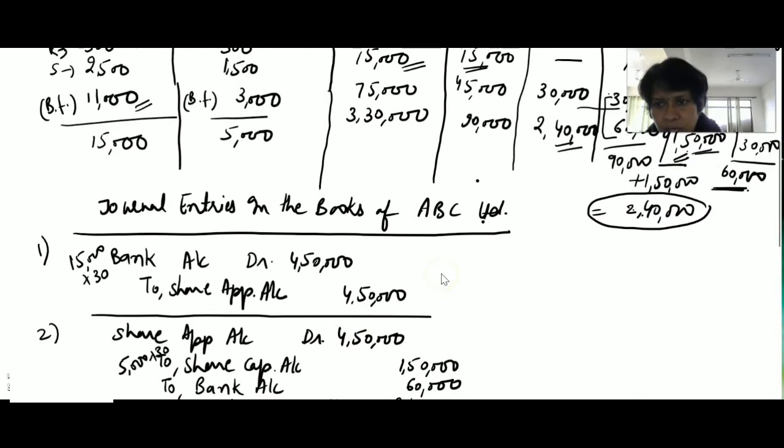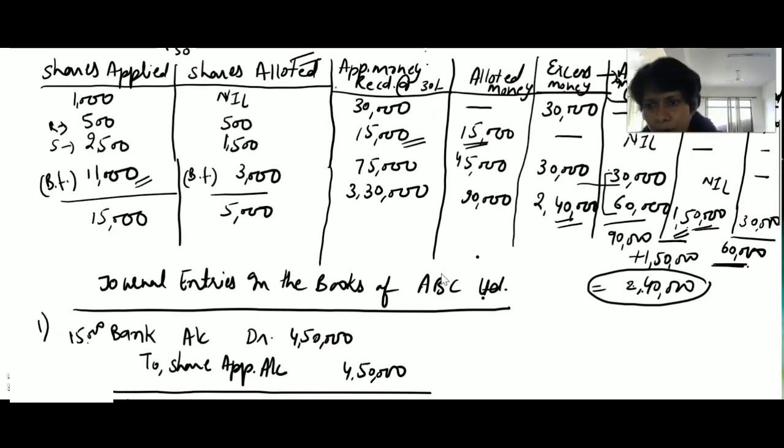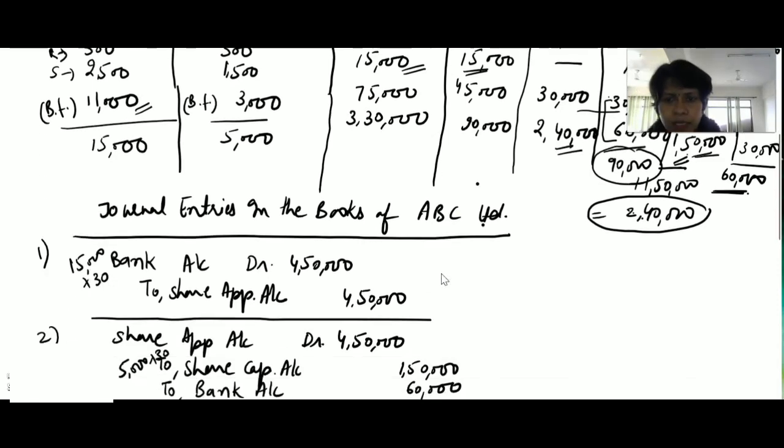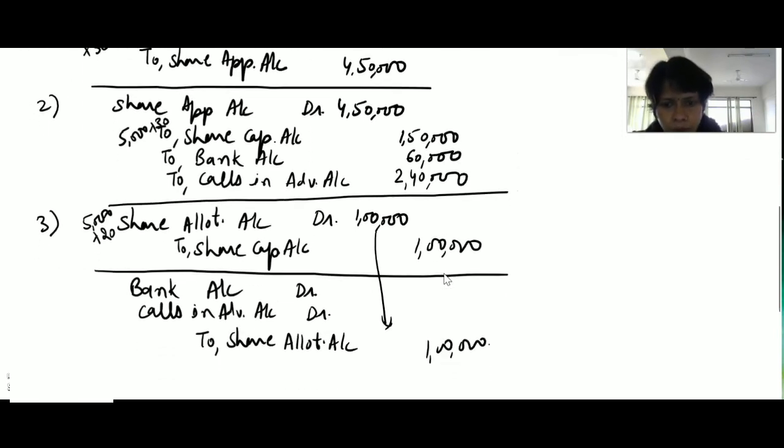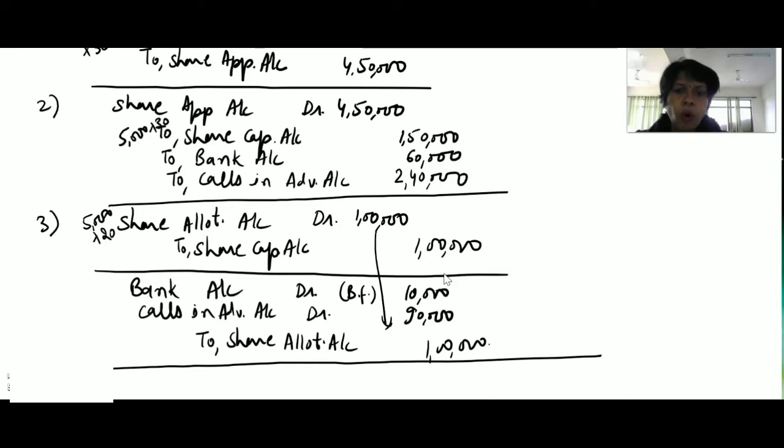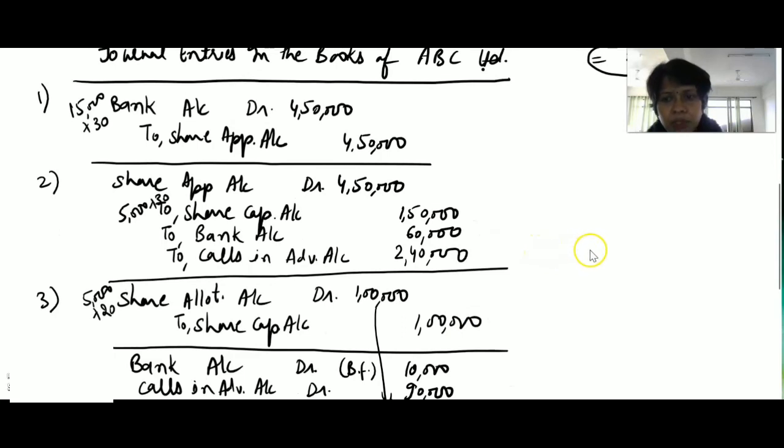Looking at this table, in share allotment we will adjust 90,000 rupees. So we will write this amount for calls in advance for allotment, 90,000 rupees, and we will receive the balancing value, it means 10,000 rupees. This is the balancing figure. We will receive this amount in cash or by bank. So we will write the narration: being share allotment money due, advance money adjusted and the balancing value received.